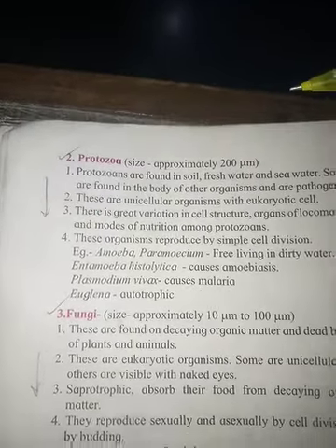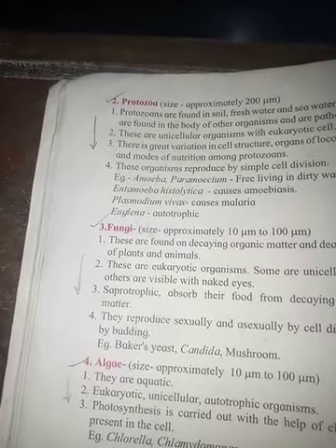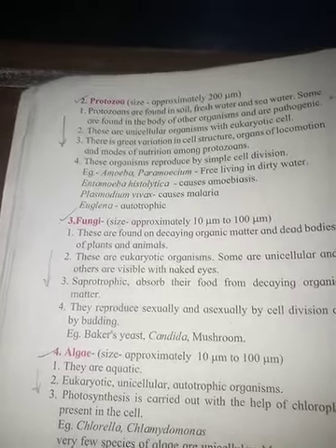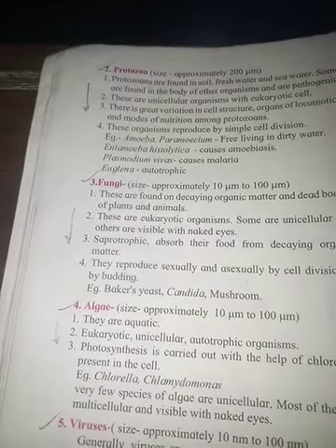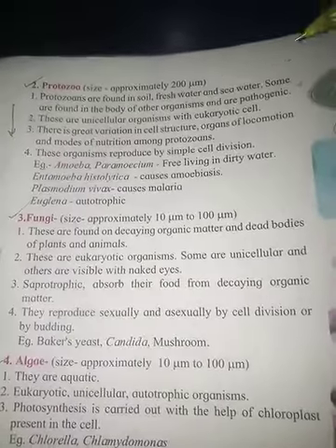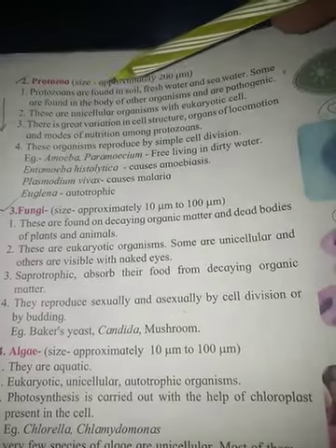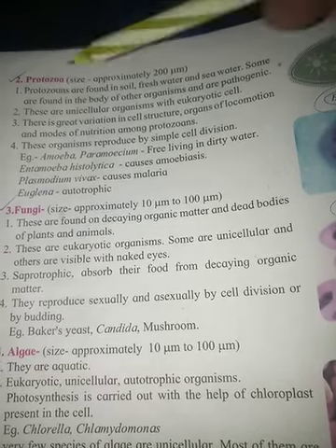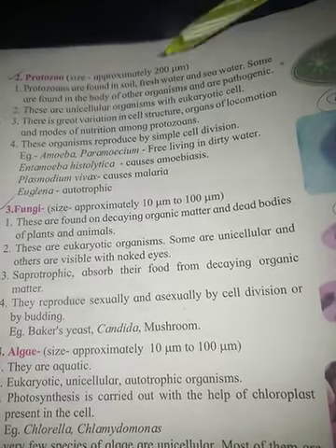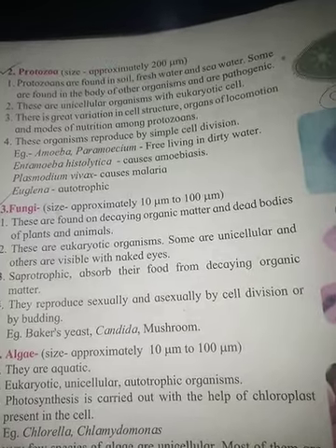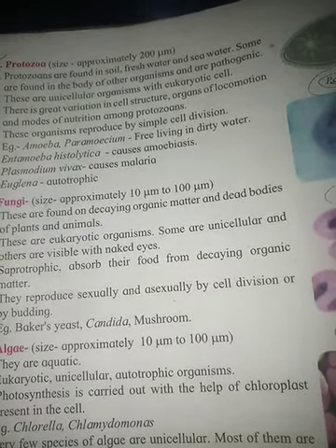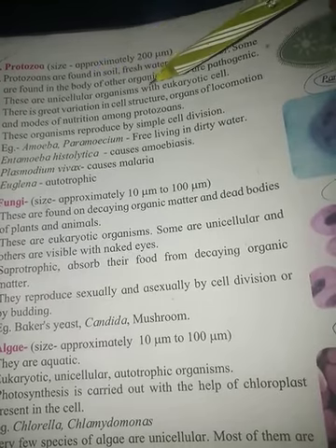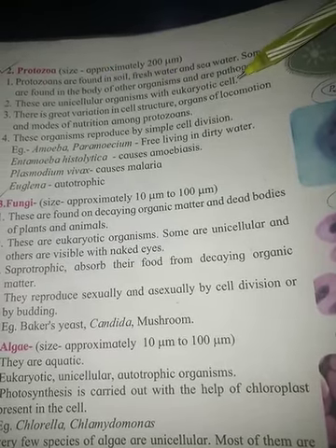Now we will see protozoa. The size of protozoa is approximately 200 micrometers. The protozoans are found in soil, fresh water and sea water. Some are found in the body of other organisms and are pathogenic. These are unicellular organisms with eukaryotic cells.